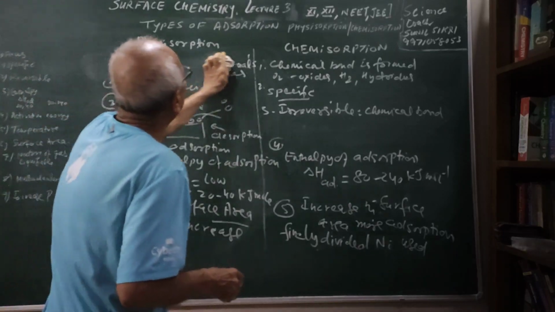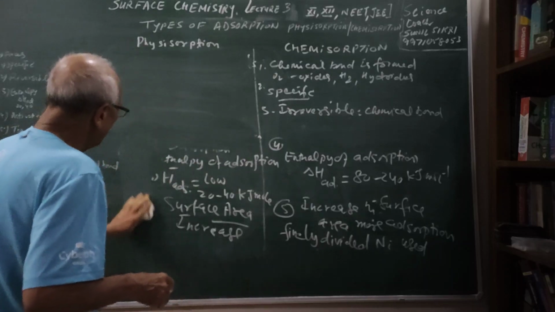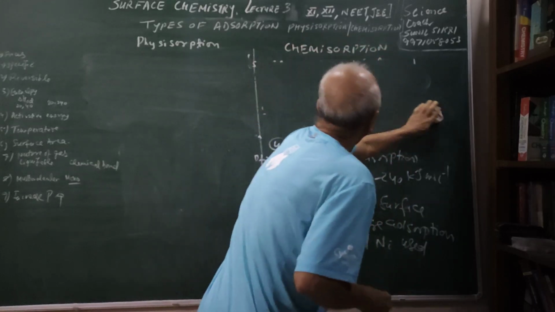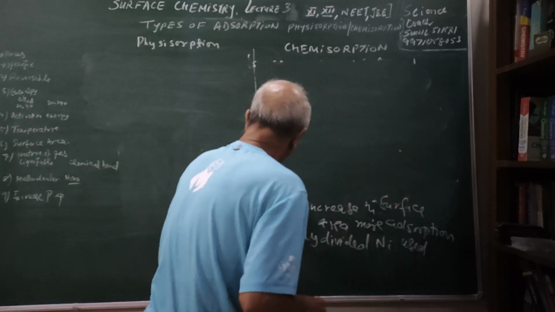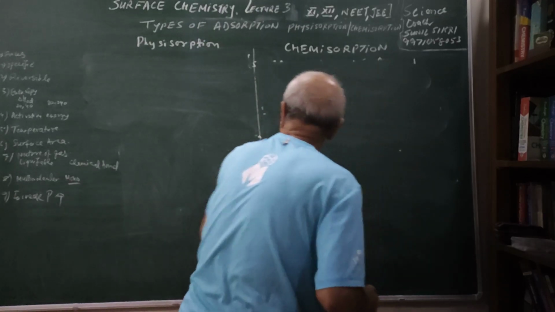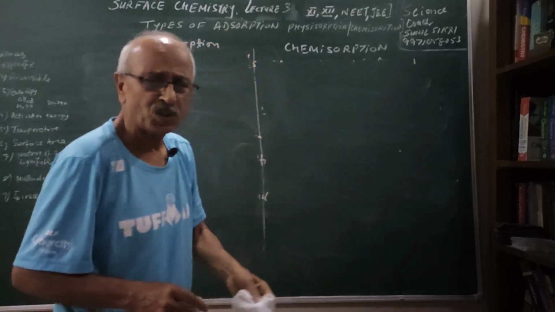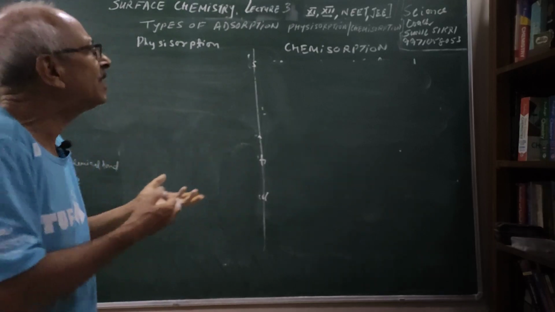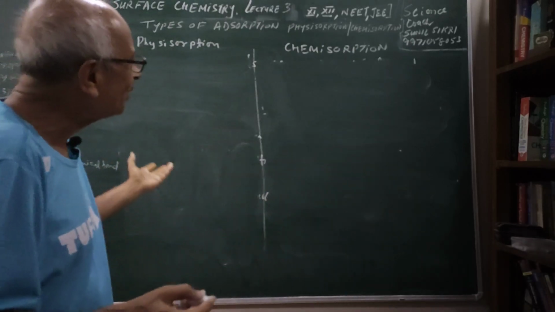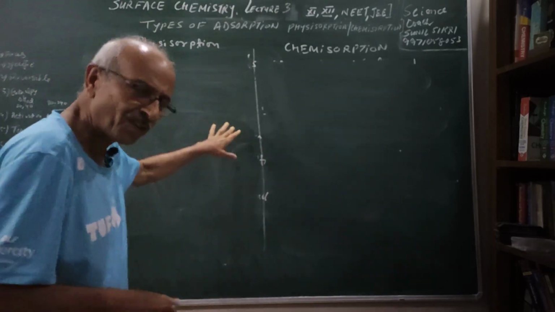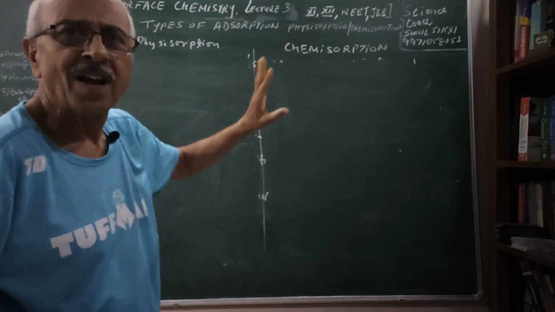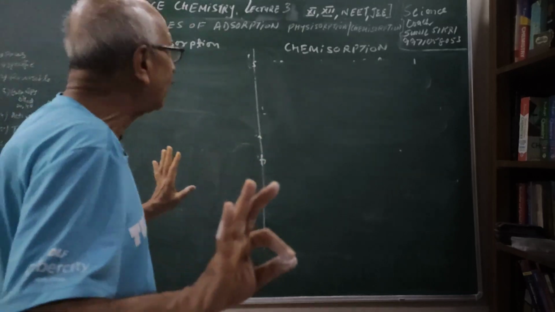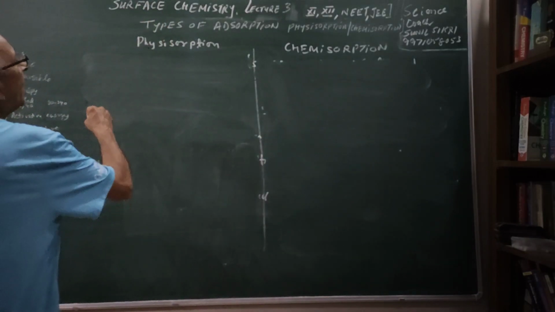Let us see something more about it, students. You have noted down all these points. Some more important and interesting things about both of them. These are important points, students. Every year in board there is a question on the difference between physisorption and chemisorption. At least 2 differences you should know, and what is the same between the two. As I said, in both the cases heat is evolved, both are exothermic, and in both the cases with increase in surface area there will be increase in physisorption as well as chemisorption. So 2 similarities and 2 differences are important from the examination point of view. Many times questions have been asked.